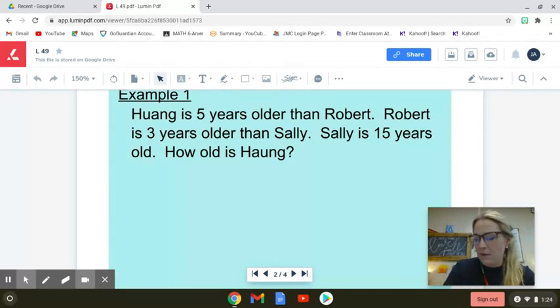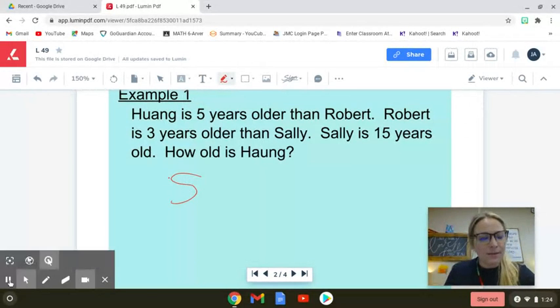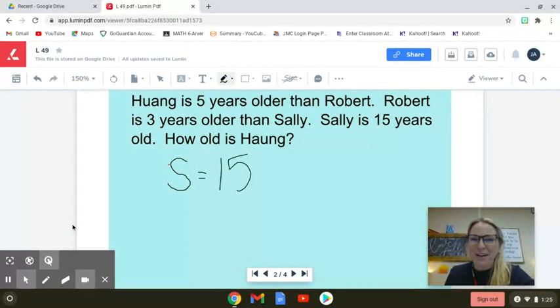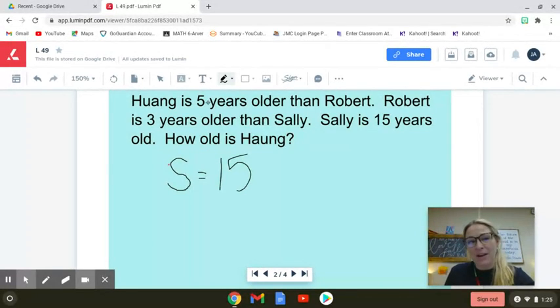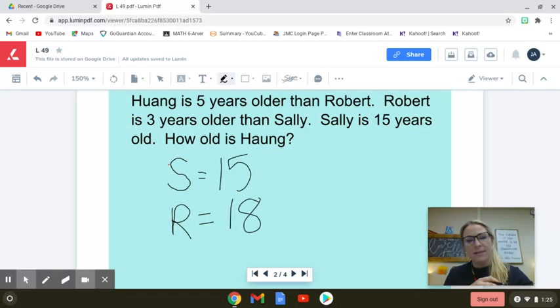We have Sally. Okay, that's much better. We have Sally is 15. Let's back up one step prior to that. We have Robert is 3 years older than Sally. So I'm going to use R for Robert. 3 years older than Sally. Well, 15 plus 3 is 18. Now let's back up one step before that.